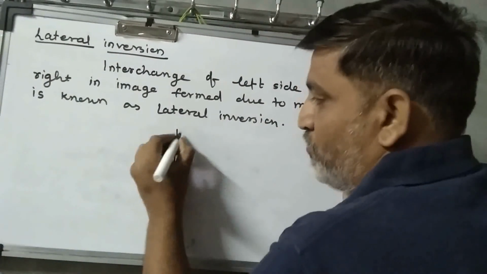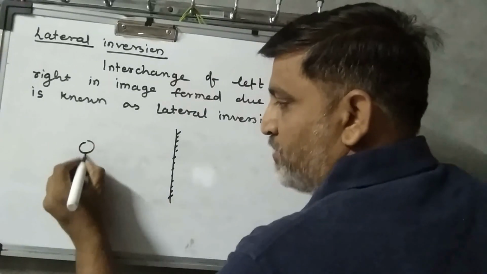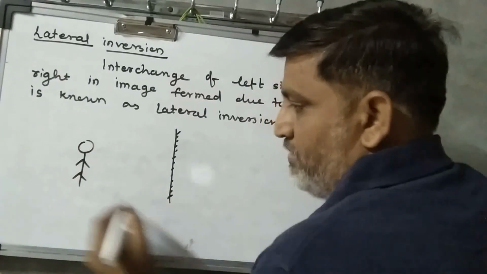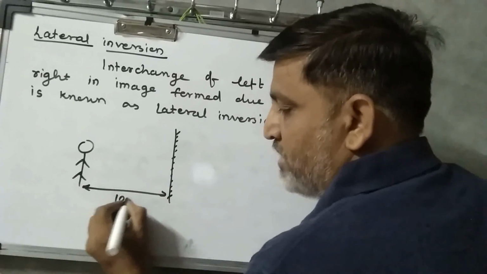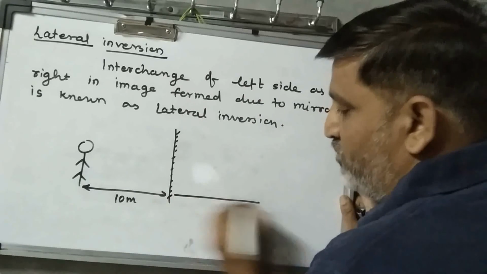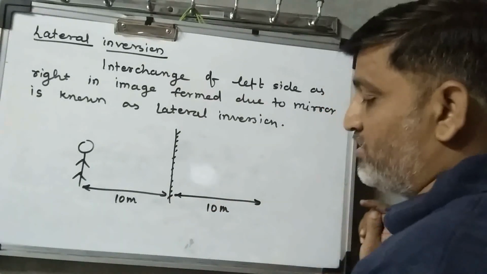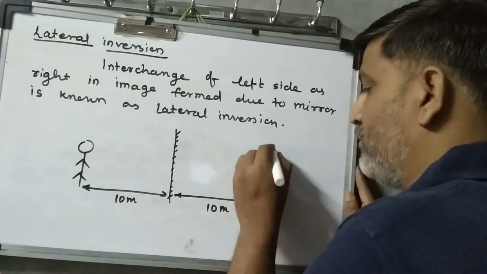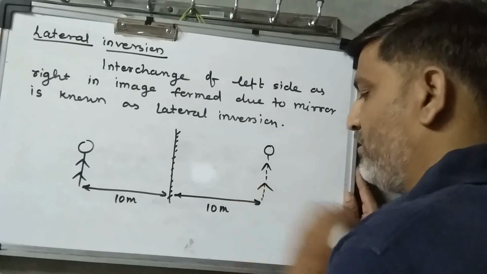If a mirror is over here and a person is in front of the mirror, say here is the person, right? And if the distance between the mirror and the person is 10 meter, then the image is formed of the same size at a perpendicular distance of 10 meter from the mirror, okay, in this way.